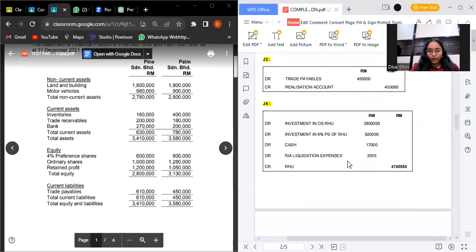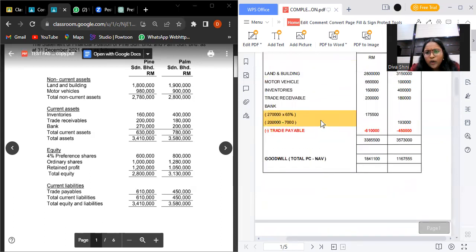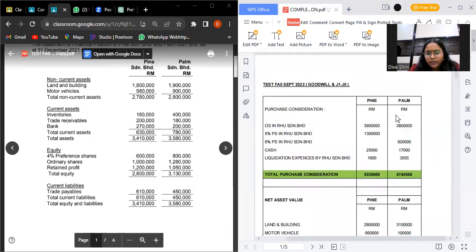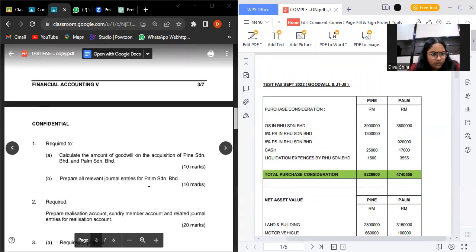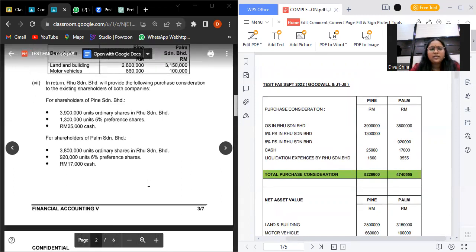And then journal 4 is to calculate the investments. So the debit is investment in ordinary share, investment in 6% preference share, cash, and realization account liquidation expenses. These are all stated in debit because it is considered as purchase consideration received. So for investment in OS Drew, we take the amount from the additional.